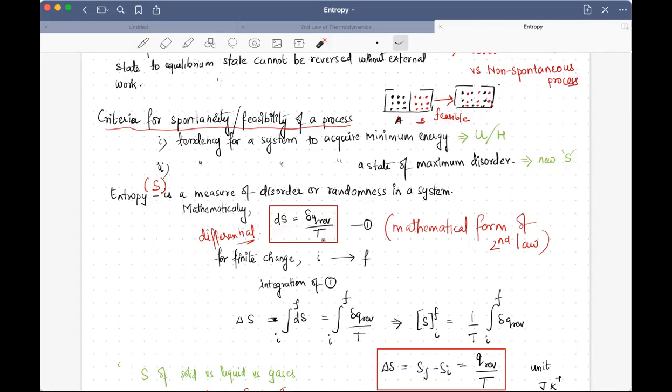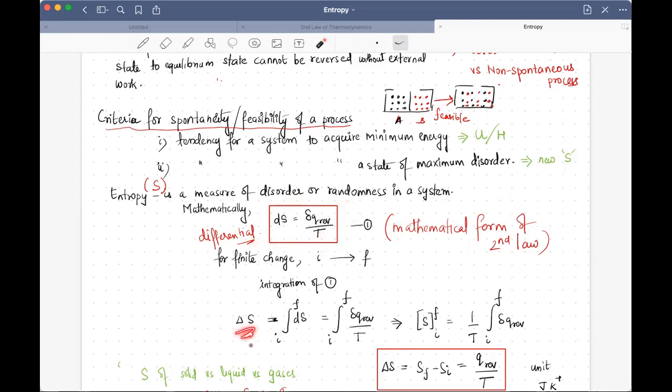You can use this relationship only when the process you are doing is reversible. If the process is not reversible, you cannot use this expression. So this expression is valid only when you are calculating the heat for a reversible process. If your process is reversible and you are able to calculate the heat, this is how they are related to each other. So this is the differential form.